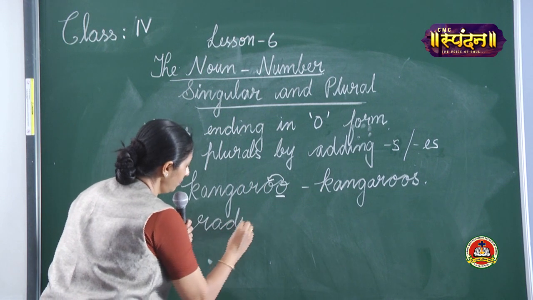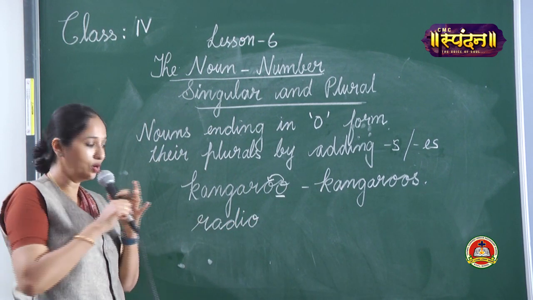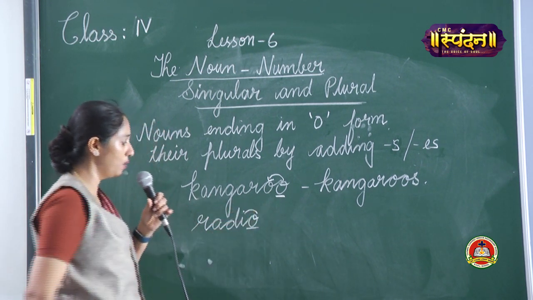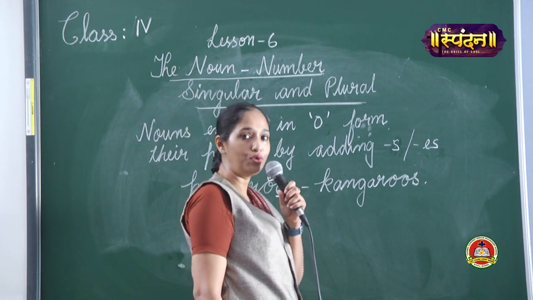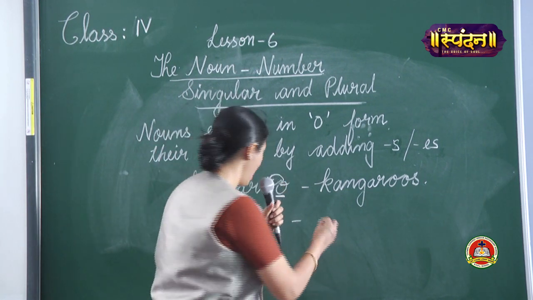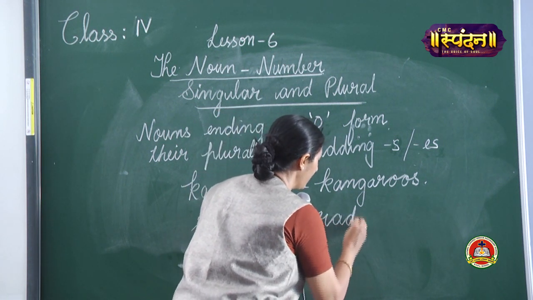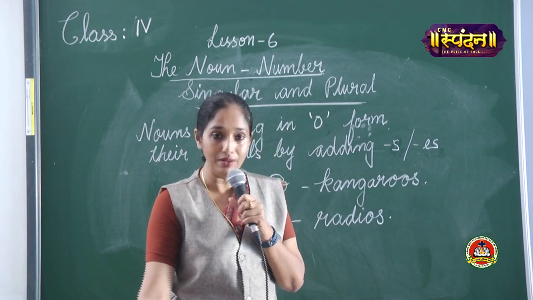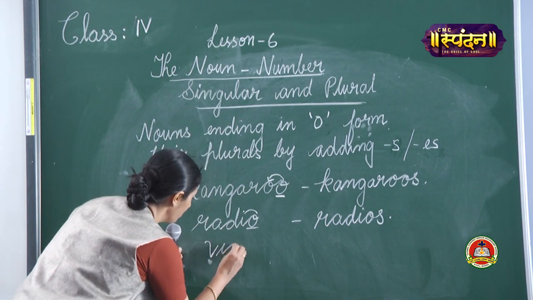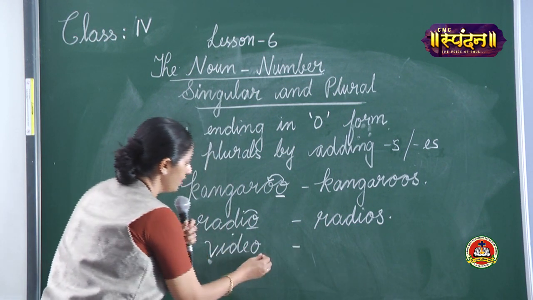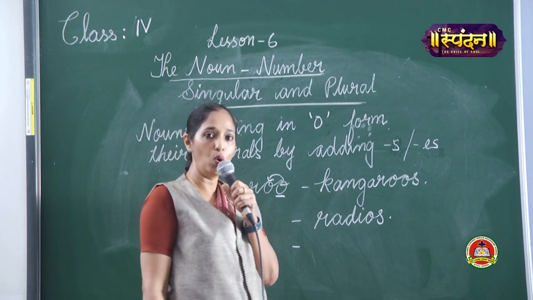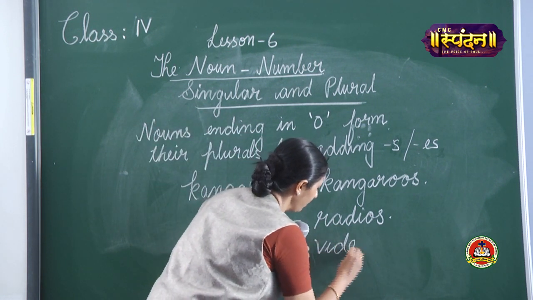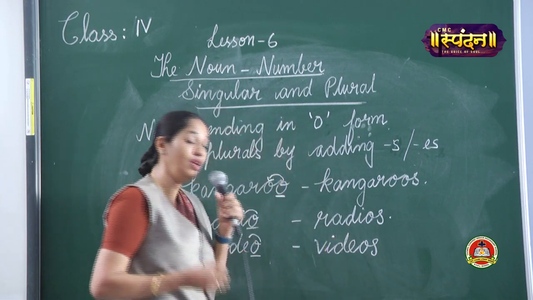Another example, radio. Radio, the word ends in O and before O there is a vowel. So we have to just add S to the noun. So the plural, radios. Another example, video. The word ends in O and before O there's a vowel. So add S to the word to form the plural.